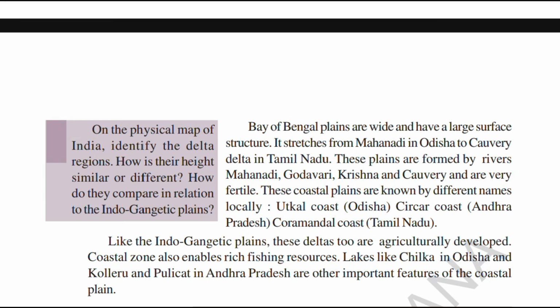They are known by local names: Utkal coast in Odisha, Sarkar coast in Andhra Pradesh, and Coromandel in Tamil Nadu. These are a few important geographical features of the coastal plains. Here, one more bonus point, or additional information, is given.